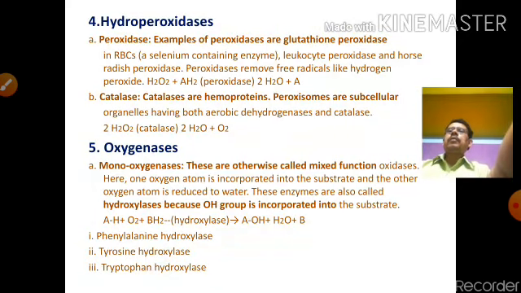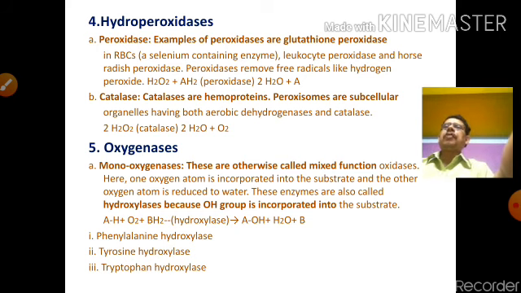Number 4, classes of hydroperoxidase, other enzymes involved in biological oxidation. Peroxidase: an example is glutathione peroxidase, which is found in the RBC and is a selenium containing enzyme. Also leukocyte peroxidase and horseradish peroxidase. Peroxidase removes H2O2, with the substrate AH2 converted to A.